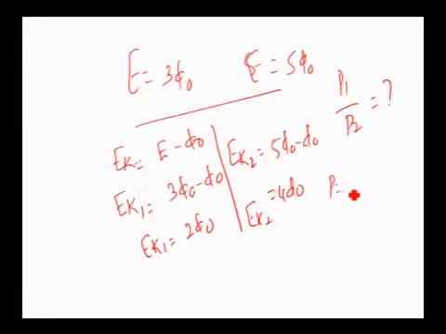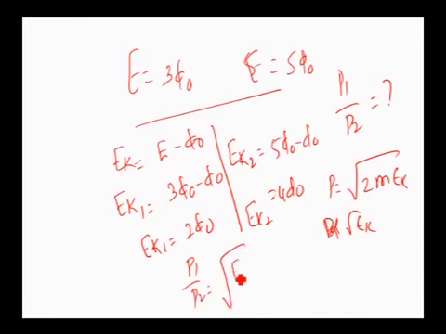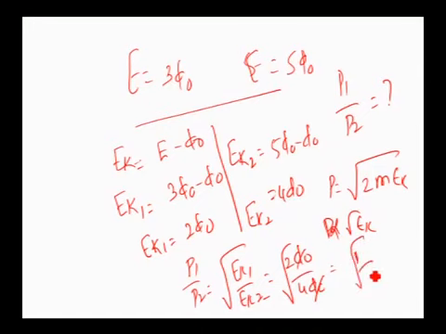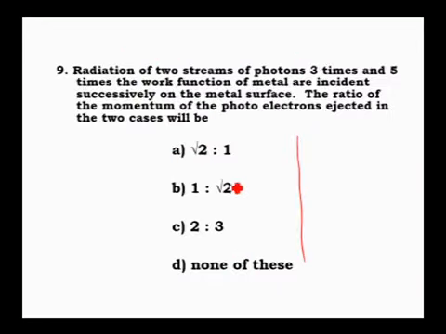Already discussed, momentum is equal to root of 2 m E. Therefore momentum is directly proportional to root of kinetic energy. Therefore momentum 1 divided by momentum 2 is equal to root of Ek1 divided by Ek2. Now substitute: Ek1 is 2 times phi naught, Ek2 is 4 times phi naught, phi naught cancels. The final answer is 1 divided by 2 under the root, that is nothing but 1 is to root 2. So 1 is to root 2 is the correct answer. Therefore option B. Clear? This is also based on the Einstein photoelectric equation only.